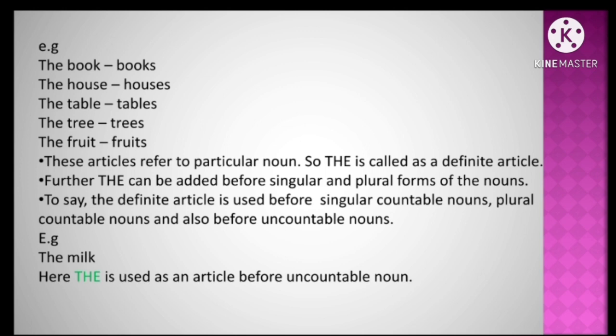So the can be added before singular and plural forms of nouns. To say, the definite article is used before single countable nouns, plural countable nouns and also before uncountable nouns. Example, the milk. Here the is used as an article before uncountable noun.